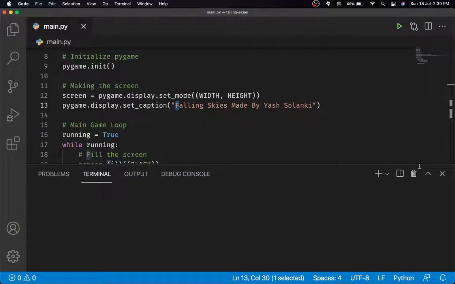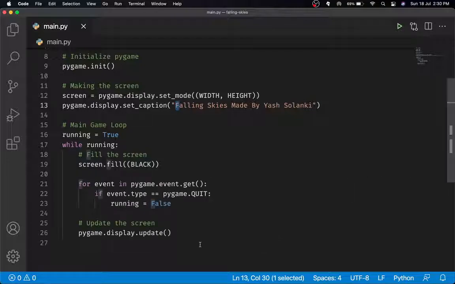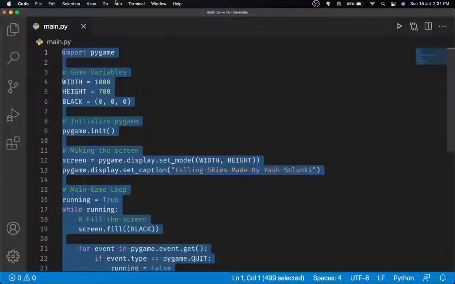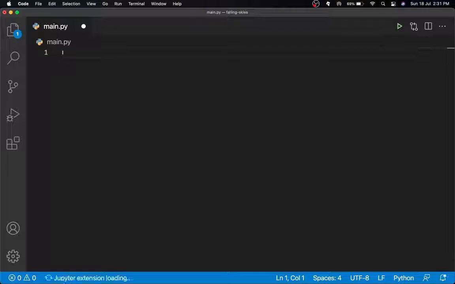In this video series I will be creating a very basic but pretty cool game in Python using Pygame. It will be Falling Skies, but we will be adding a bunch of things like power-ups and some really cool things to this game which I think you will really like. So yeah, this will be a really cool series. I don't think it will be that long, and I don't think it will be very code heavy.